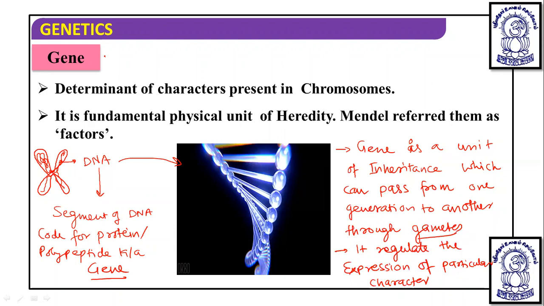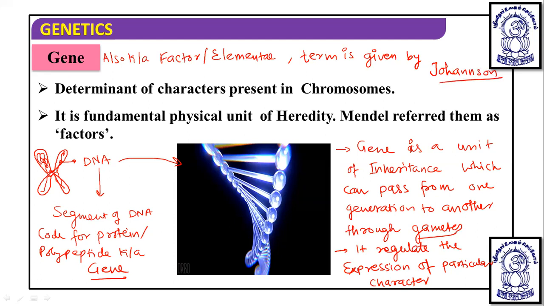Gene is also known as factor or element. And this term gene was given by Johannsen. So this is the definition of a gene, and that is a segment of DNA.